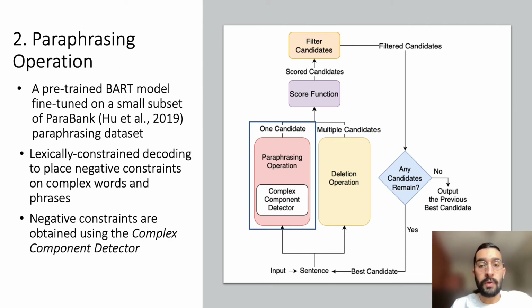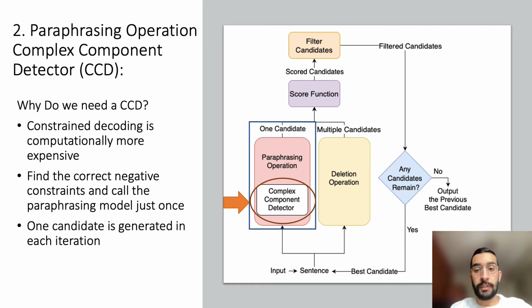We use a BART model fine-tuned on a small paraphrasing dataset as the paraphrasing model. During inference, we use lexically constrained decoding to force the paraphrasing model not to generate the negative constraints, which are complex words in the input sentence. The negative constraints are selected by the complex component detector. We devised the complex component detector to reduce the number of times calling the paraphrasing model. Instead of calling the paraphrasing model multiple times, given different sets of negative constraints, we use the complex component detector to find the correct negative constraints and call the paraphrasing model once.